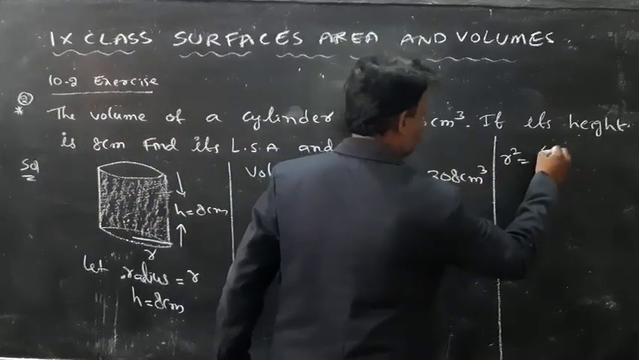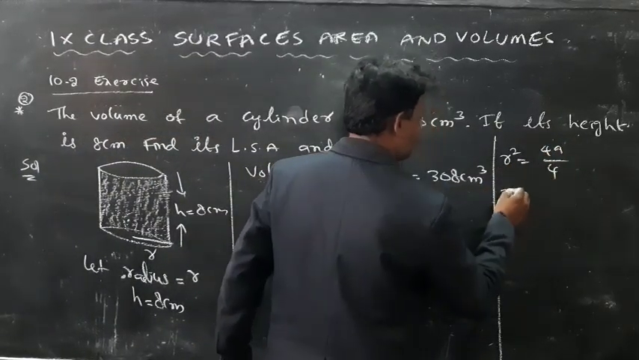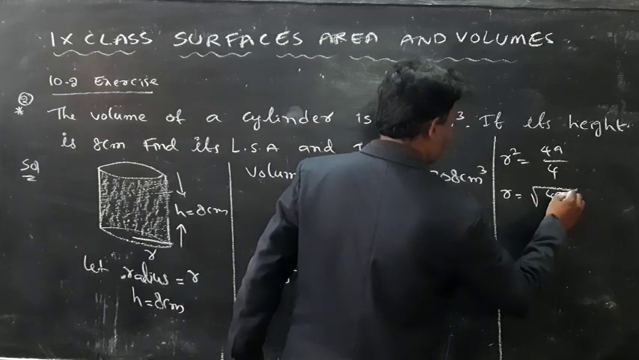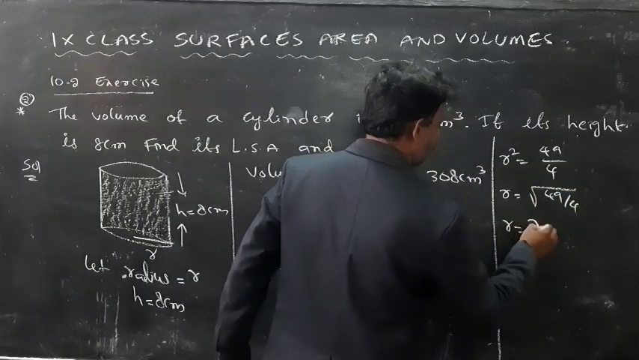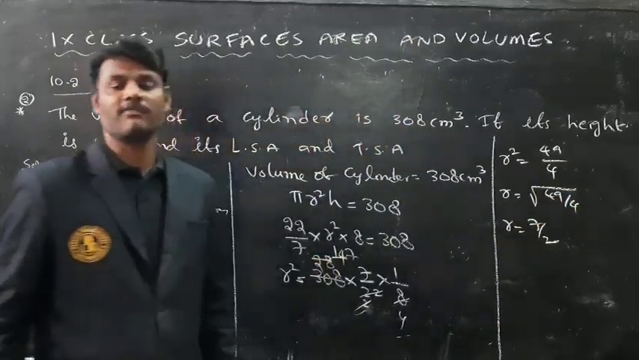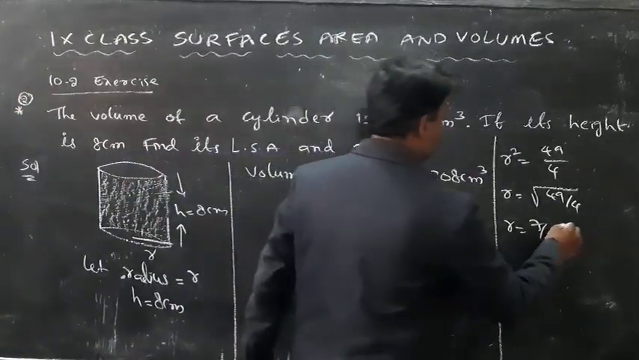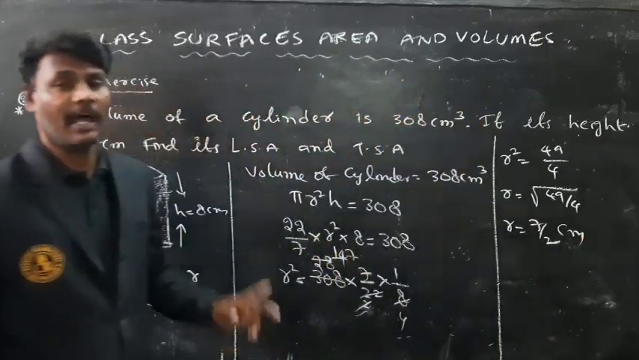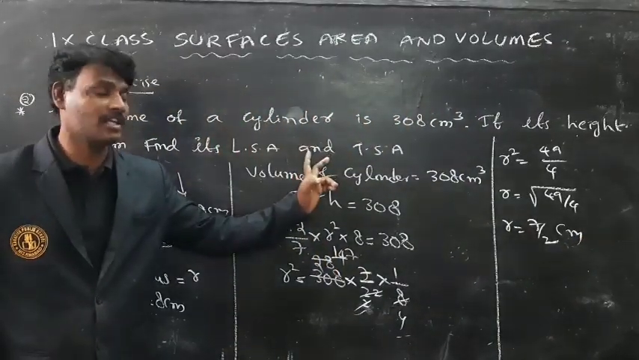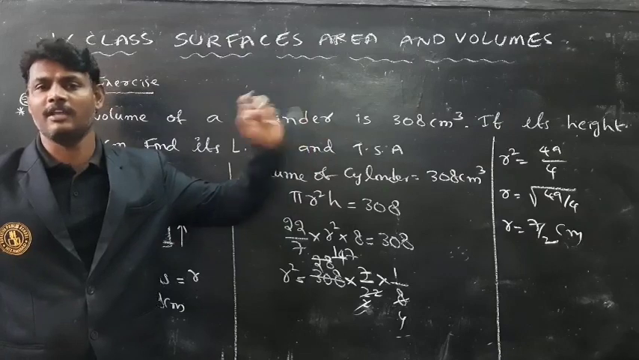7 sevens are 49. 49 by 4. Then r is equal to under root of 49 by 4. So what is the value of r? R is equal to 7 by 2. So the radius of that cylinder is 7 by 2 centimeters. Here what I need is to find the lateral surface area and also the total surface area.